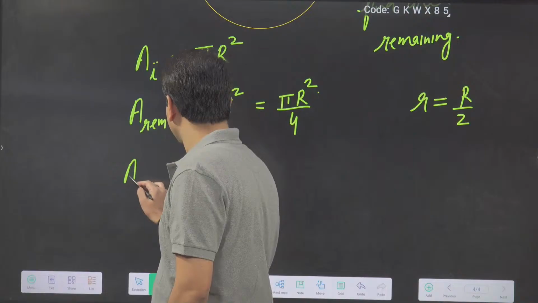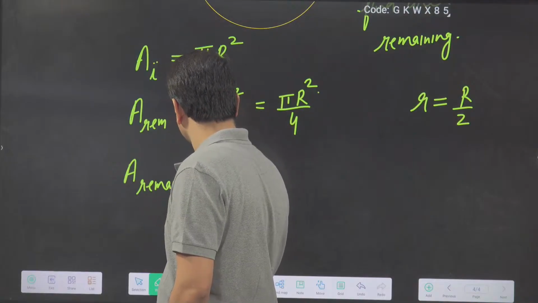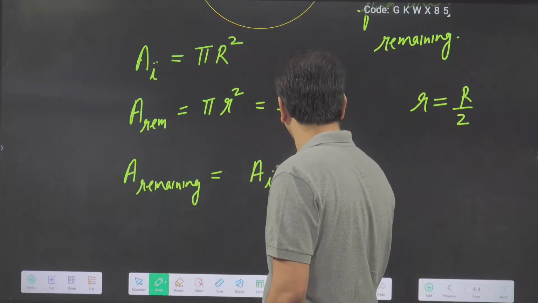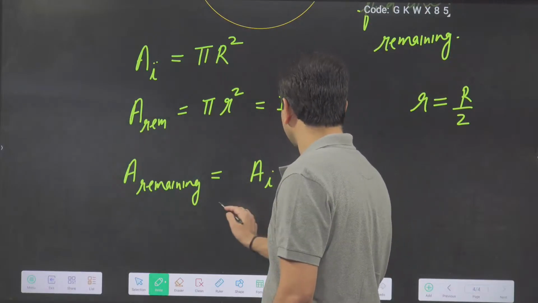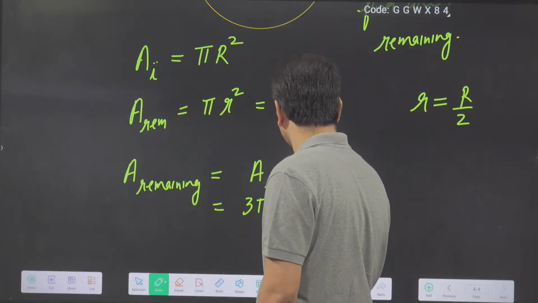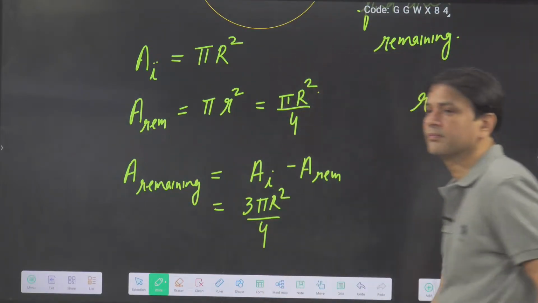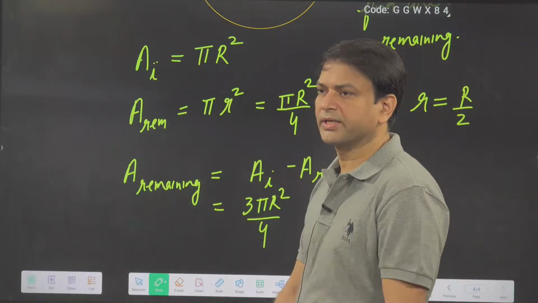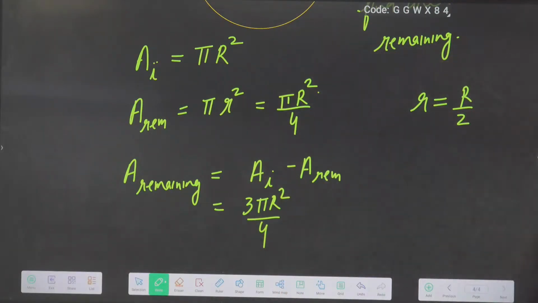Initial area minus removed area, that is pi R square minus pi R square by 4. It means 3 pi R square by 4. Completed? Okay, up to this okay?